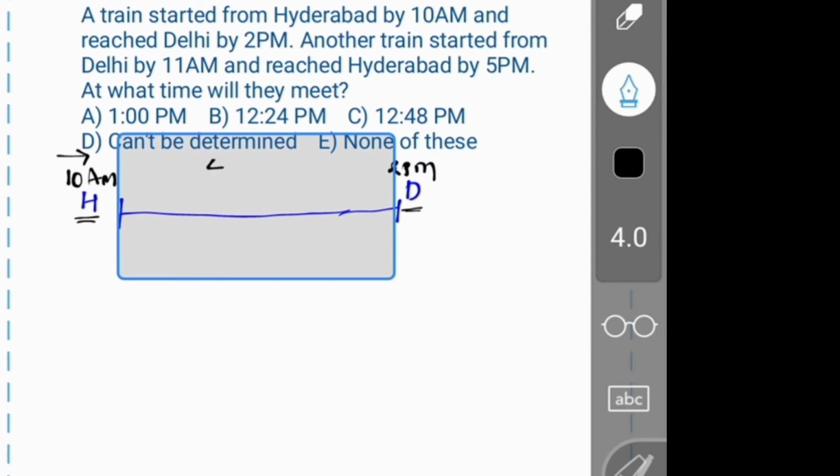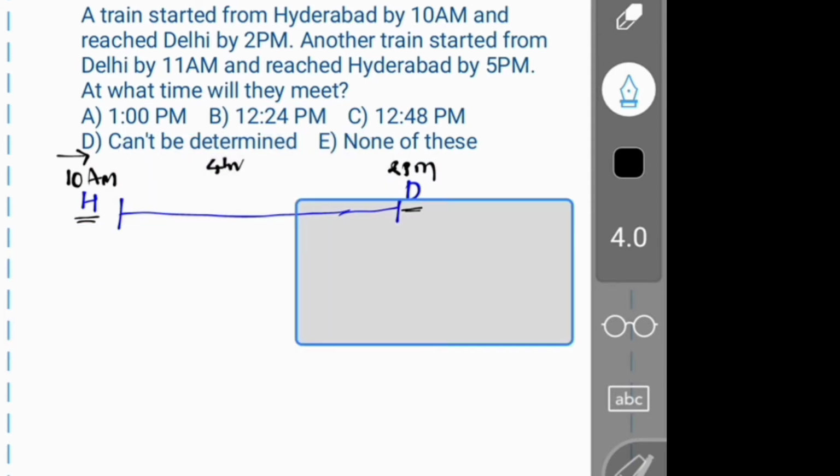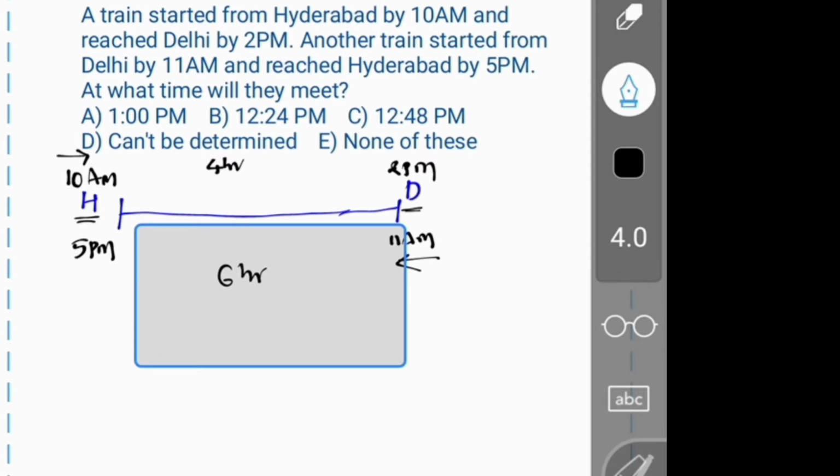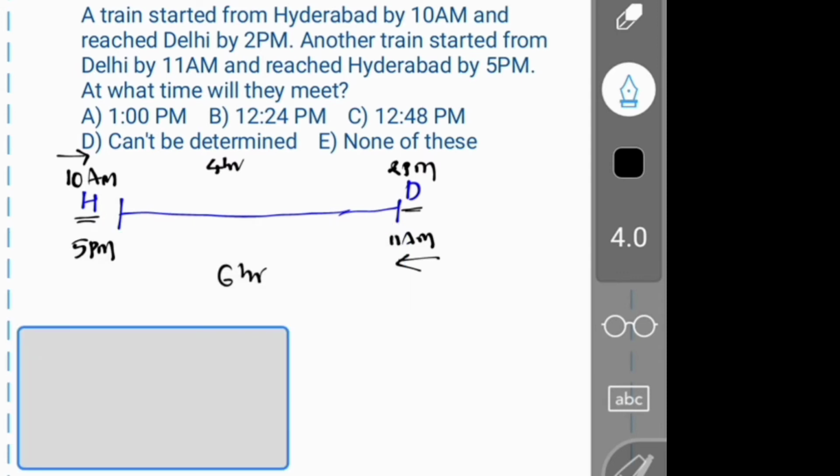How much time is taken? 4 hours. The next train started from Delhi by 11 am and reached Hyderabad by 5 pm. So here how much time is taken? 6 hours. Now we have to decide the distance between Hyderabad and Delhi.